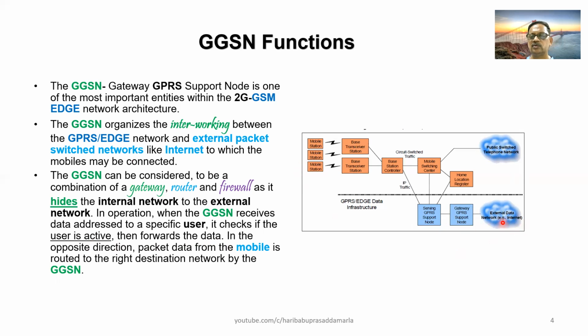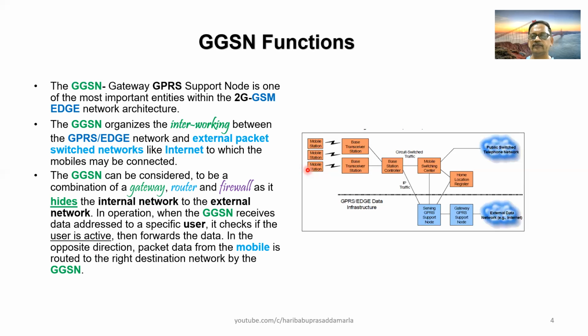Then it has to forward the data pertaining to the user without any omission. So it has to forward to the correct user, correct destination. Similarly, it has to forward the data from the mobile user to the exact destination in the external data network.